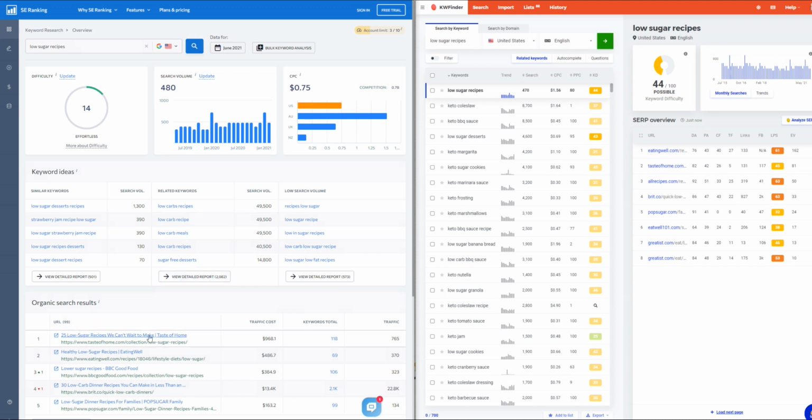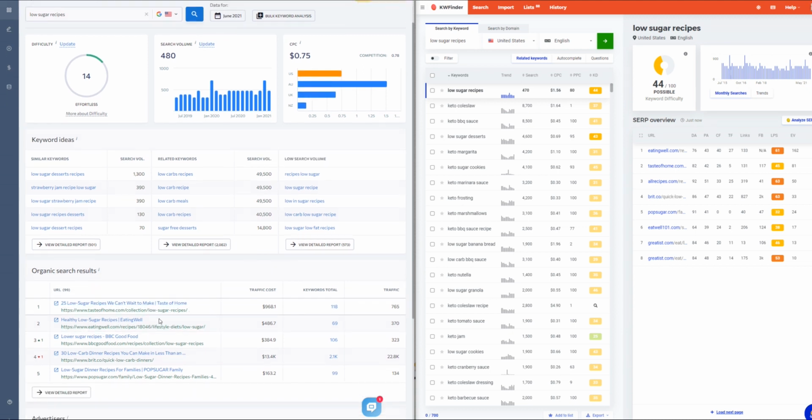Low sugar recipes, 25 low sugar recipes, lower sugar recipes, low carb dinner recipes. Okay, whereas over here on KWFinder, it's saying it's a 44, so that's actually more like medium.